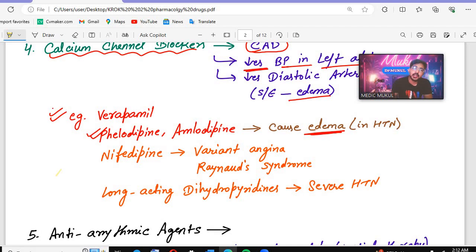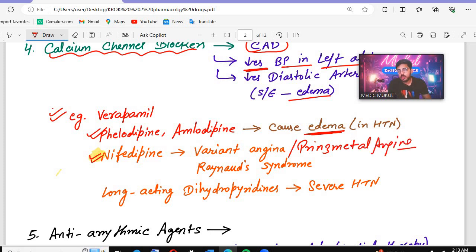Then after that, nifedipine. Now talking about nifedipine, we can give it in variant angina. Can you tell me another name of variant angina? Yes, Prinzmetal angina. So nifedipine can be given in Prinzmetal angina or variant angina.